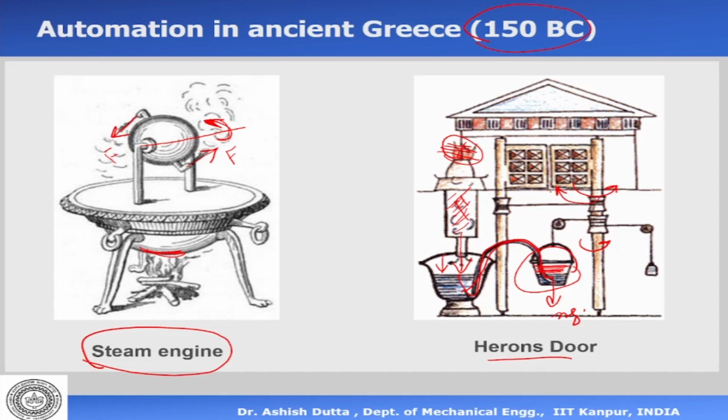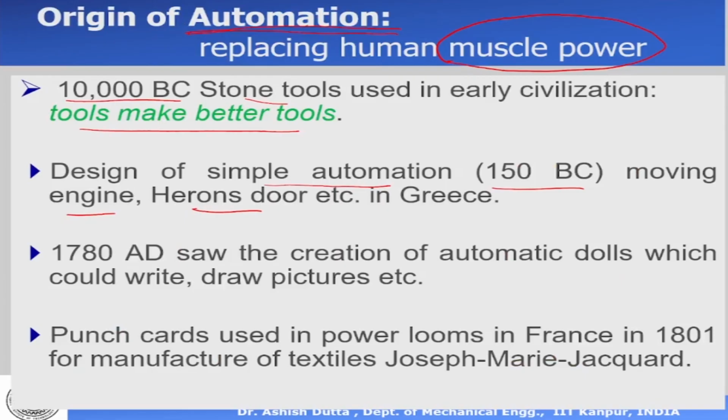So this is a simple example of automation: opening and closing of a door, rotating a steam engine, without any muscular power, by using pressure, by using steam. And that is essentially where automation started off. Now, as we progress, we see 10,000 BC, then we have about 150 BC.